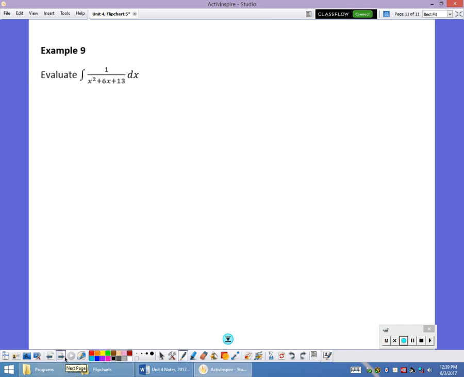And then finally, in this last one, we get into some problems where we have to complete the square. And this is also related to inverse tangent. If you get something like this, I can't let that be u because I don't have anything in the numerator to take care of it. What I can do is rewrite this one this way. Rewrite it as 1 over, and then group the x squared plus 6x plus something. We're going to complete the square there. And then outside, it's going to be plus 13. And whatever we add over here on the left in parentheses, we have to subtract right here to keep it equivalent. So then to complete the square, we take half of this b value, which is 3, and then square it. So that's 9. So then this is 9.